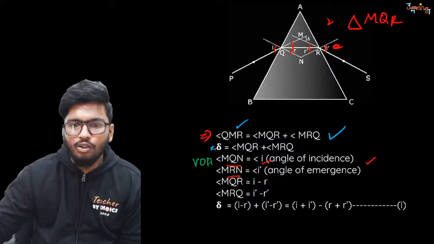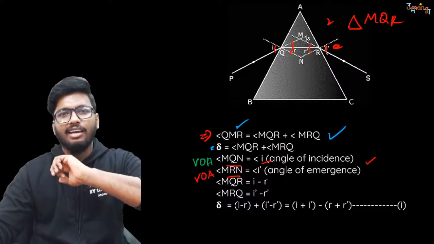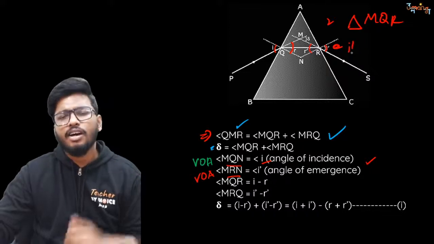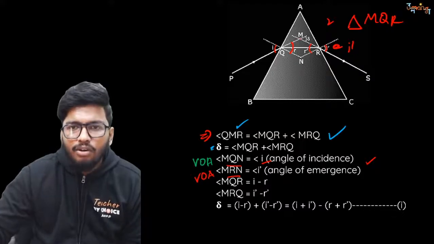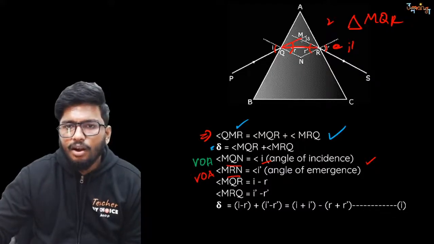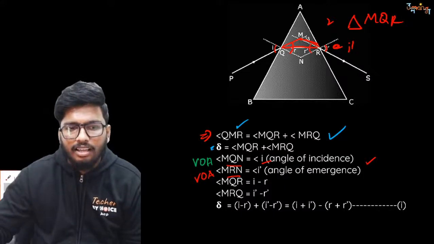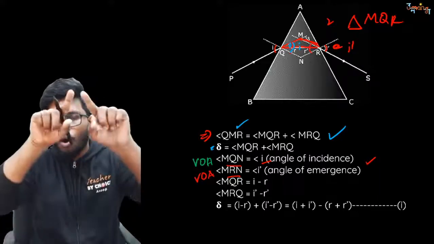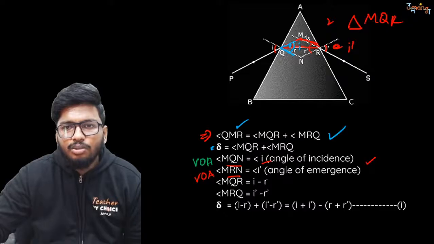Right? So this angle is also equal to this angle. So this is also, again because of vertically opposite angles, I can say that this angle E, or angle I dash, where they take it as I dash. I don't want to confuse you people, so we'll take it as I dash itself. So I dash is equal to this one, which is nothing but I dash itself. Now, I'm going to assume this triangle right now. All right, I'm going to assume this triangle. If this whole angle is I, what is this angle? I minus R. If the whole angle that you see, this whole angle is I, this smaller angle is what?